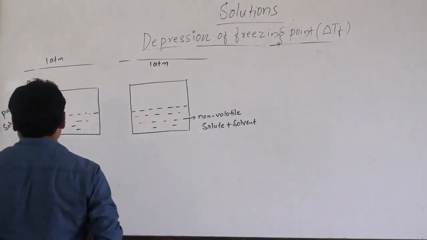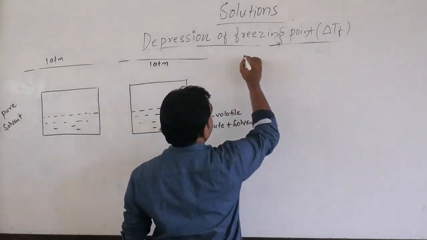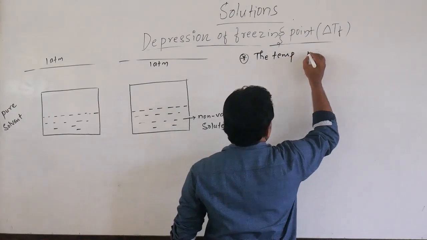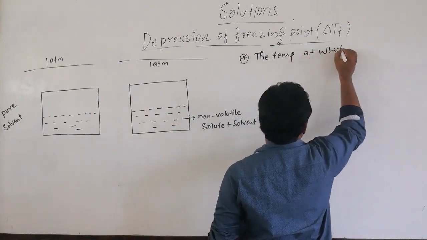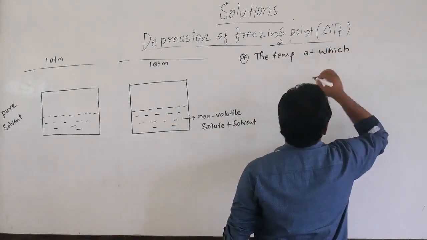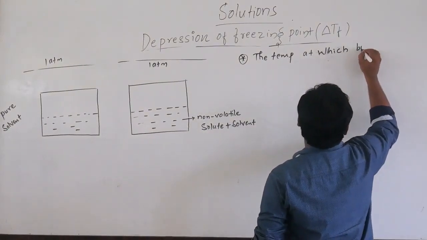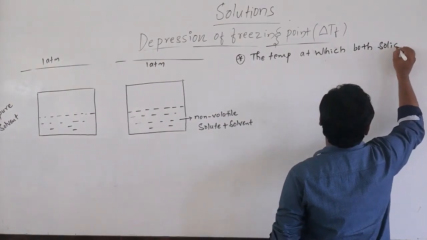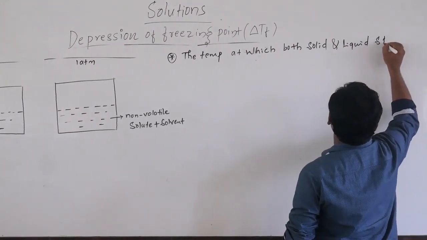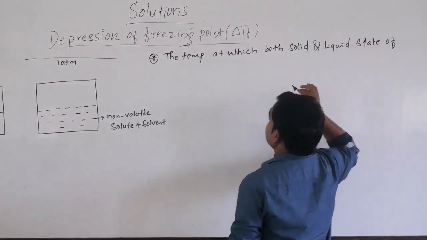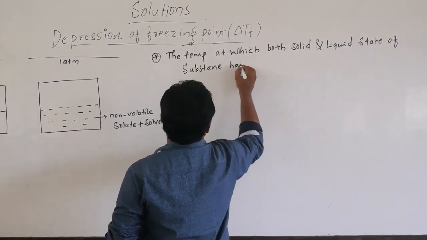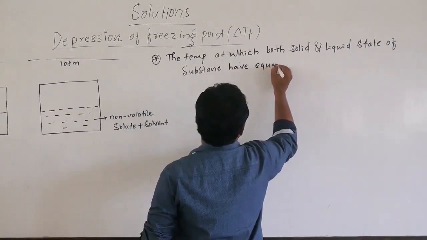Freezing point means the temperature at which both the solid and liquid phase states of a substance have equal vapor pressure.